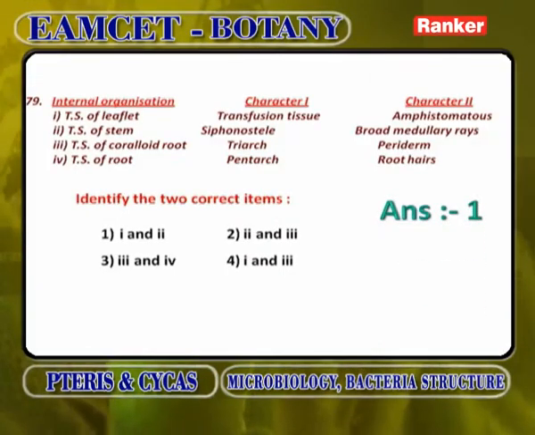Internal organization, character 1, character 2, you have to identify the correct sequence. TS of leaflet, transfusion tissue, amphistomatous. Amphistomatous means equal number of stomata are present on upper epidermis and lower epidermis. So TS of leaflets, transfusion tissue, amphistomatous condition is correct.